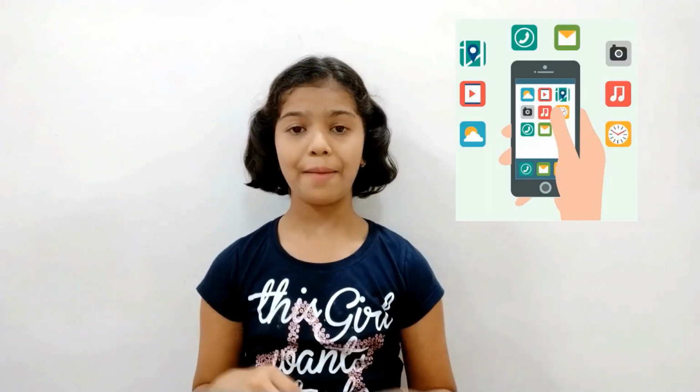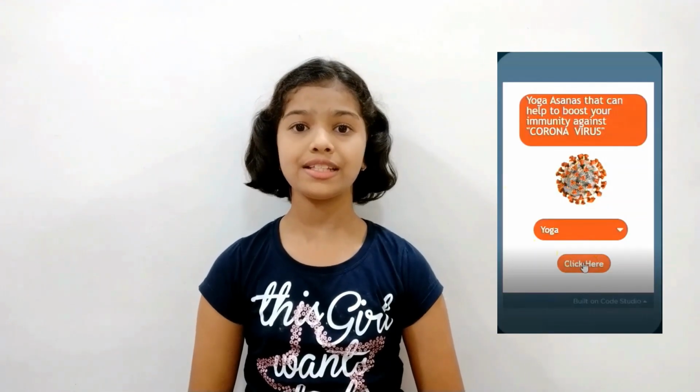Today we will learn how to create a mobile app in a simple way. We all know that the corona outbreak has become a sensitive topic. That's why I have created a mobile app related to corona. As we all know, to fight against corona, we must take precautions and do yoga asanas like Pranayama, Surya Namaskar, Kapalbhati, etc. to boost immunity power. I have already created this mobile app.